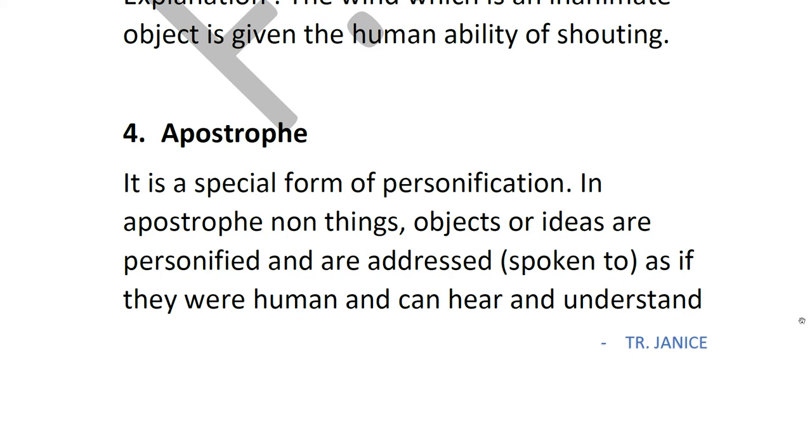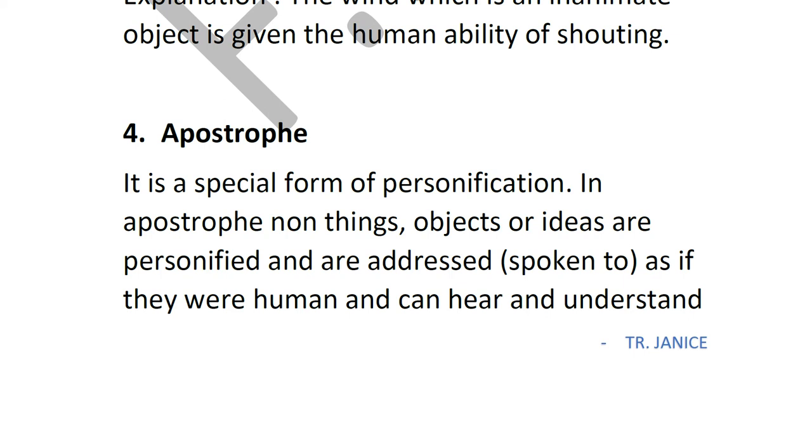Now what is the difference between personification and apostrophe? In personification, you're giving these things that are not living or which are not human the abilities of a human being, that is being able to dance, to sing, to think. Whereas in apostrophe, you are not giving them all these abilities, you're just giving them one ability, that is being able to hear and understand.